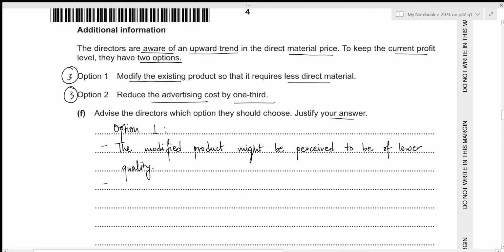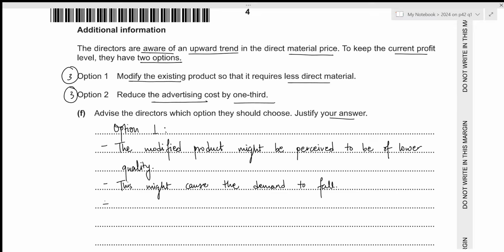And due to this reason, loyal customers might not like this product anymore and the demand might fall. So this might cause the demand to fall.